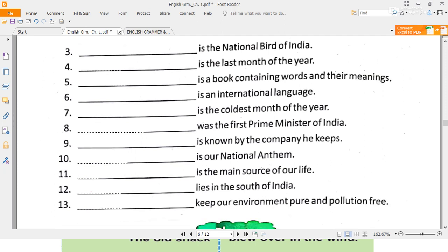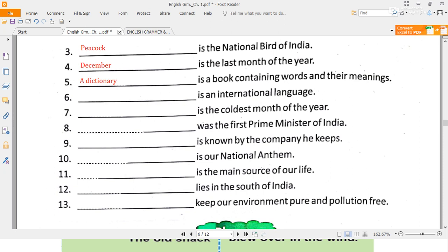Now, third one: dash is the national bird of India. Peacock. Peacock is the national bird of India. Last dash is the last month of the year. December. December is the last month of the year. Dash is a book containing words and their meanings. Dictionary. A dictionary is a book containing words and their meanings.